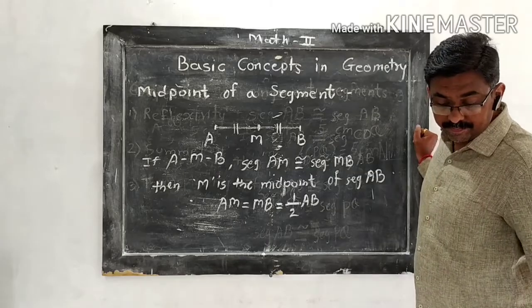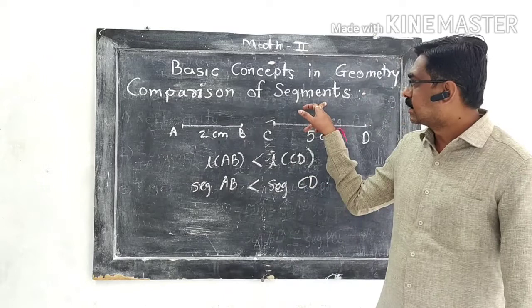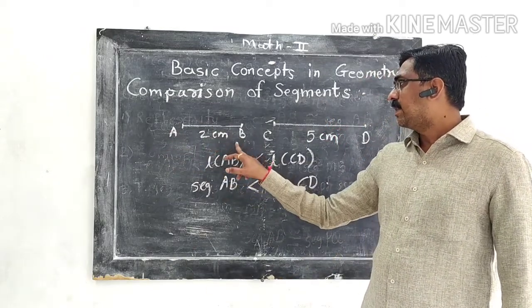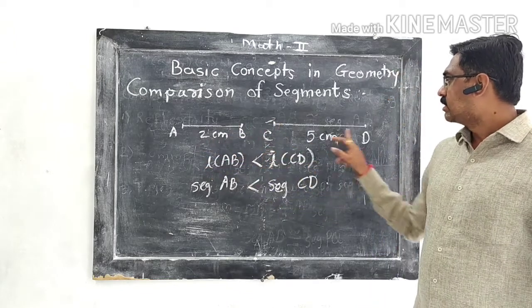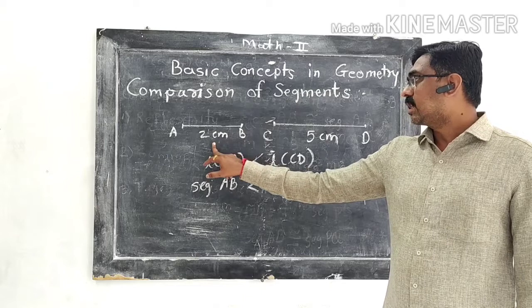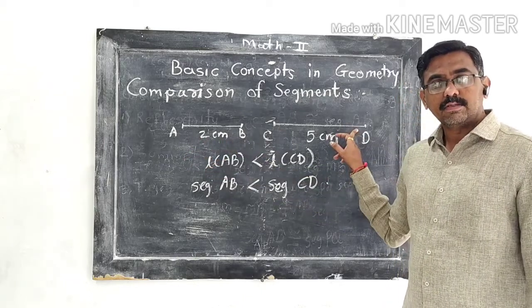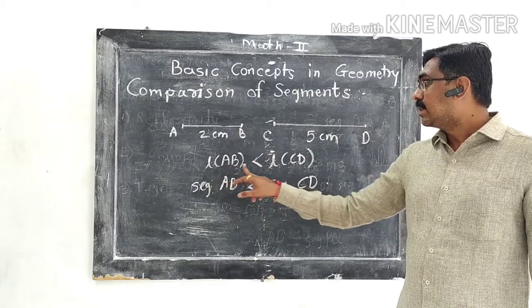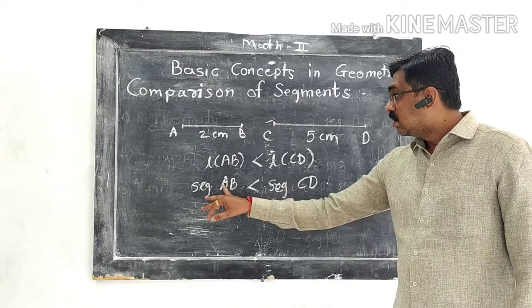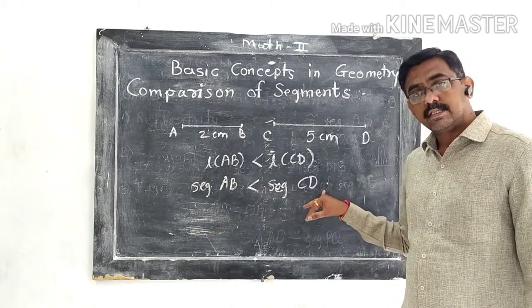So now the next topic we have to discuss is the comparison of segments. Here the given length of AB is 2 cm, and the length of CD is 5 cm. As the smaller segment is AB, because its length is smaller than the length of CD, we can say the length of AB is less than the length of CD. So we can also say segment AB is less than segment CD.